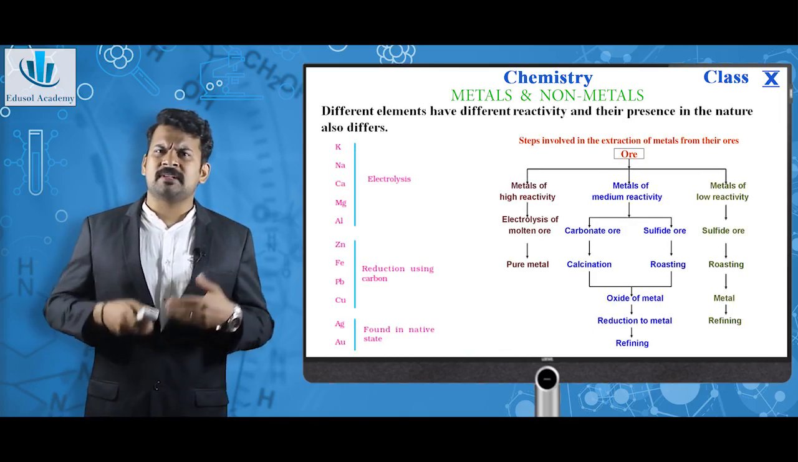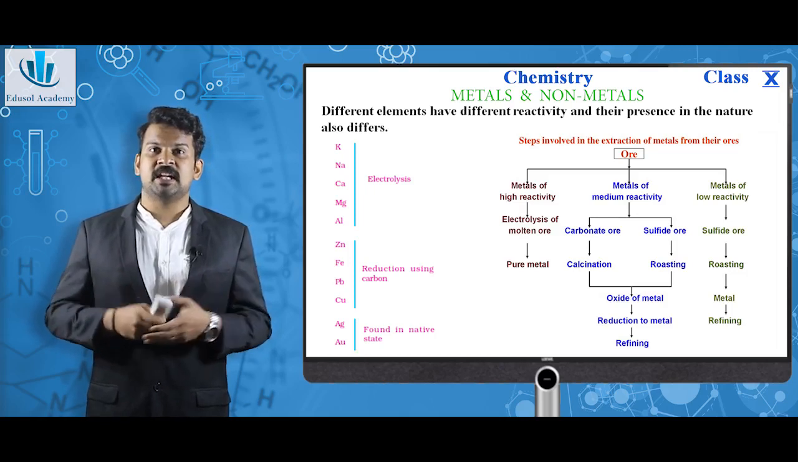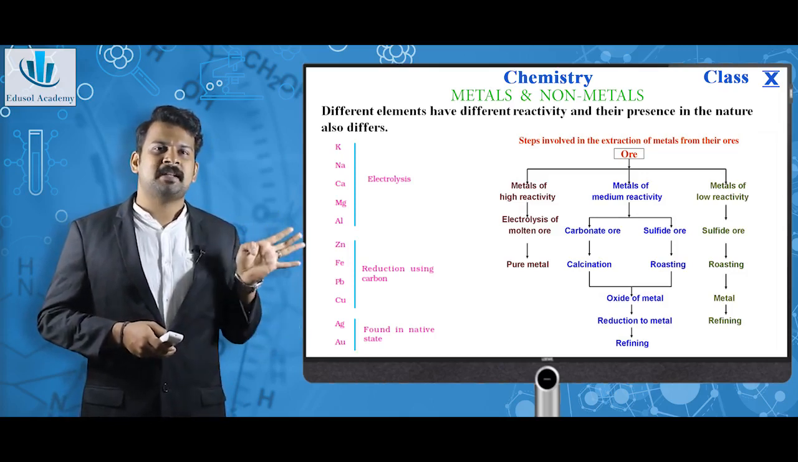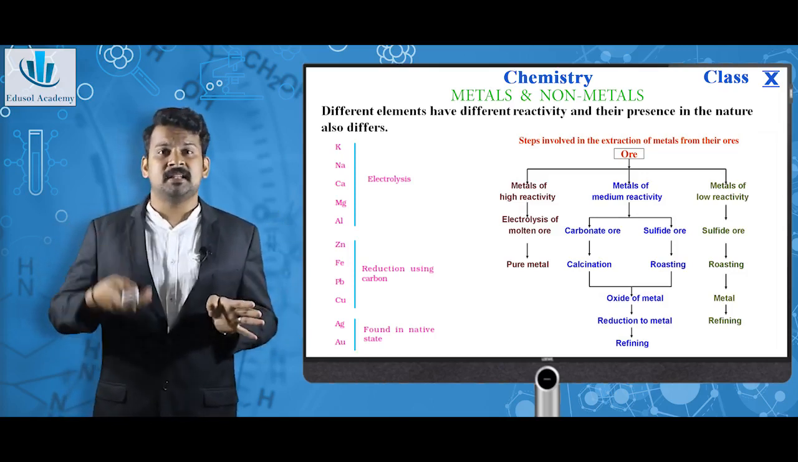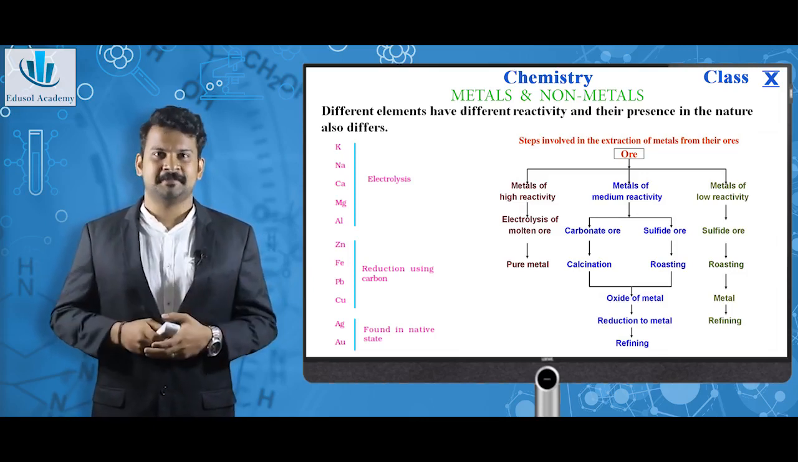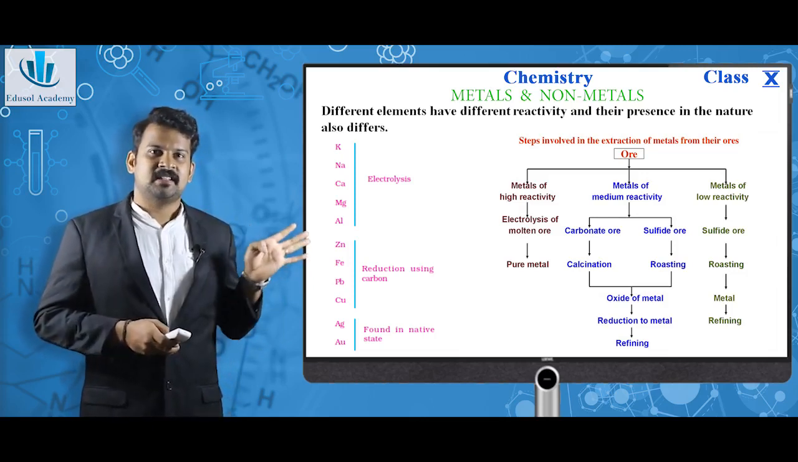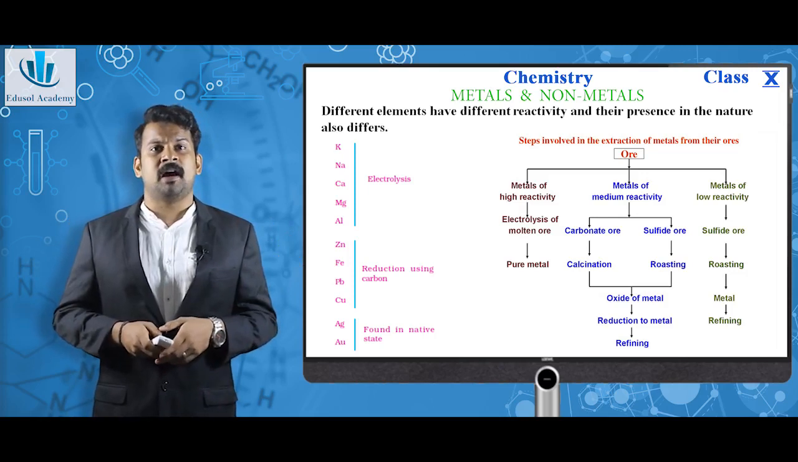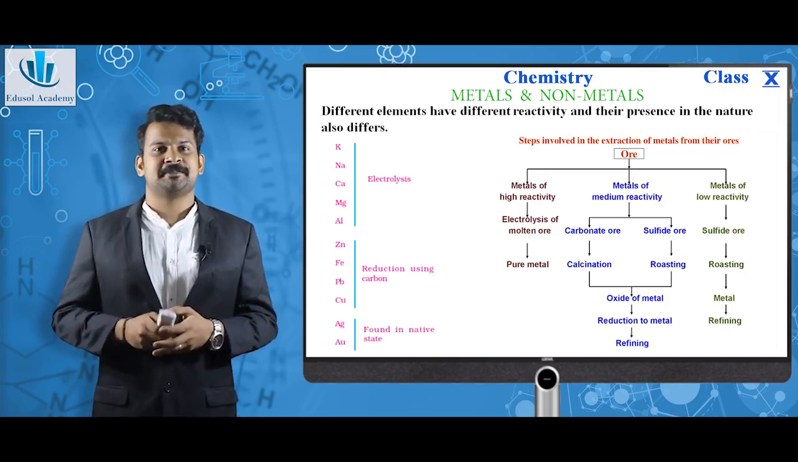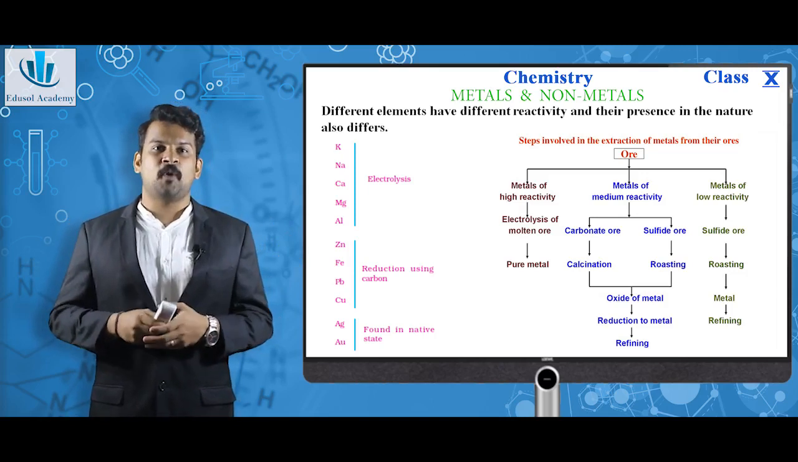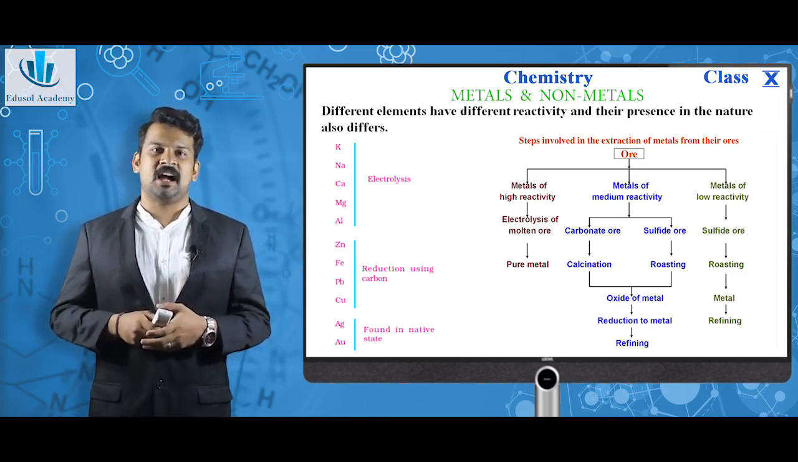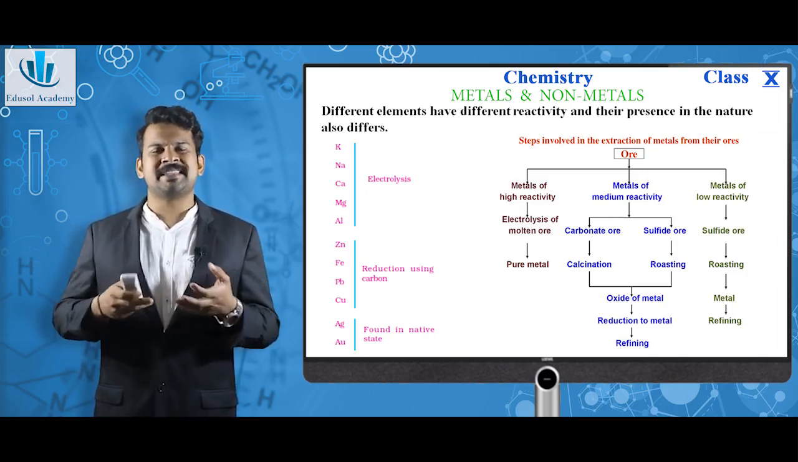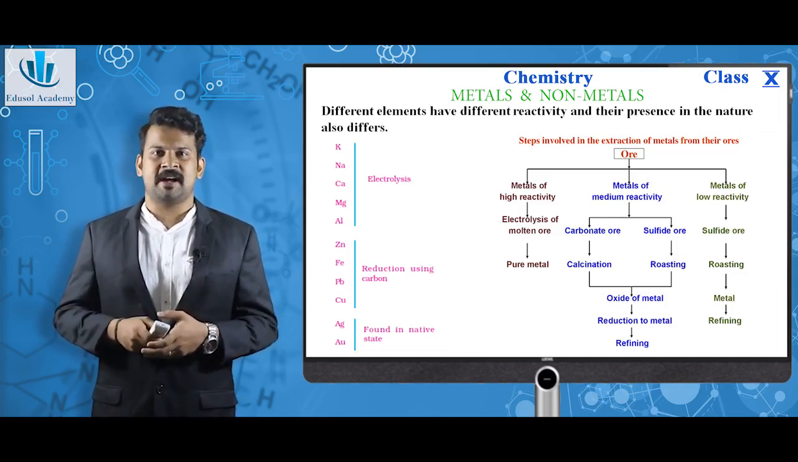So different elements have different reactivity and their presence in nature differs. As you can see in the reactivity series, different metals have different reactivity and there are different methods to extract them. As you can see here, the first section, potassium, sodium, calcium, magnesium and aluminium are mainly extracted by electrolysis methods. Zinc, iron, lead and copper are mainly done by reduction using carbon. And silver and gold, these are least reactive, so they are mostly seen in free state in nature. So they are easy to extract.